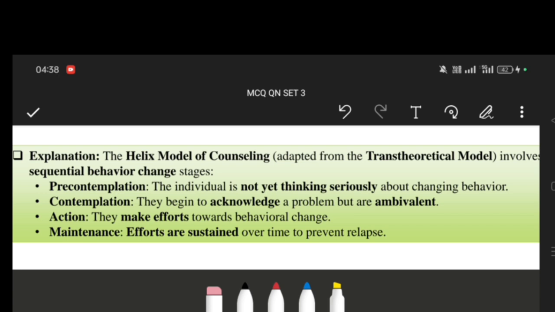In this stage, the individual is out of the contradictory phase, and she or he decides to make effort to change her or his behavior. Maintenance: efforts are sustained over time to prevent relapse. So in this step, she has to maintain the steps throughout the time period, so the behavior remains properly. Other than that, the previous state will come again.